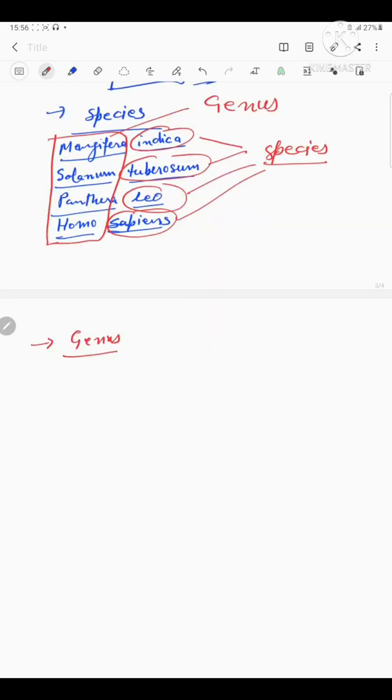Next taxonomic category, that is genus. It comprises a group of related species which has more characters in common in comparison to species of other genera. We can say that genera are aggregates of closely related species.